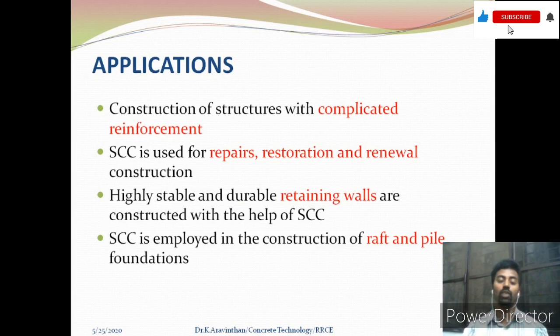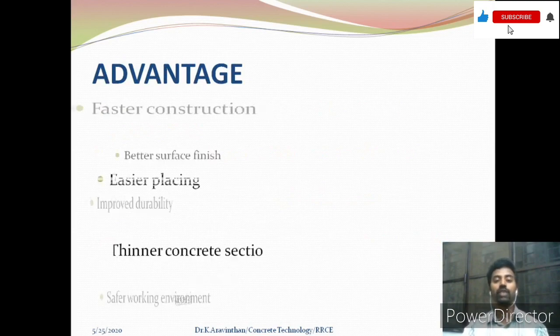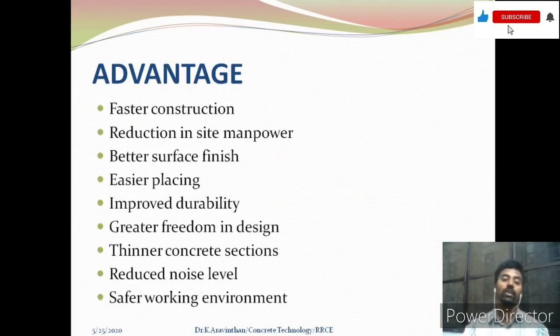In shear wall construction, the reinforcement is very heavy. So the advantages of self-compacting concrete are that it is faster and there is a reduction of site manpower. Why? Because there is a reduction of compaction. You just have to apply the concrete, it will automatically compact, and give a better surface finish. A leveled surface finish can be achieved. Here the segregation is removed.